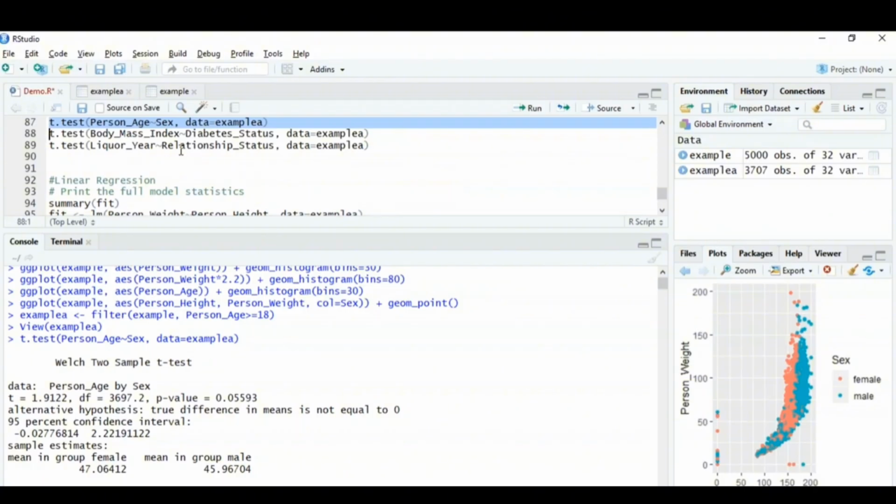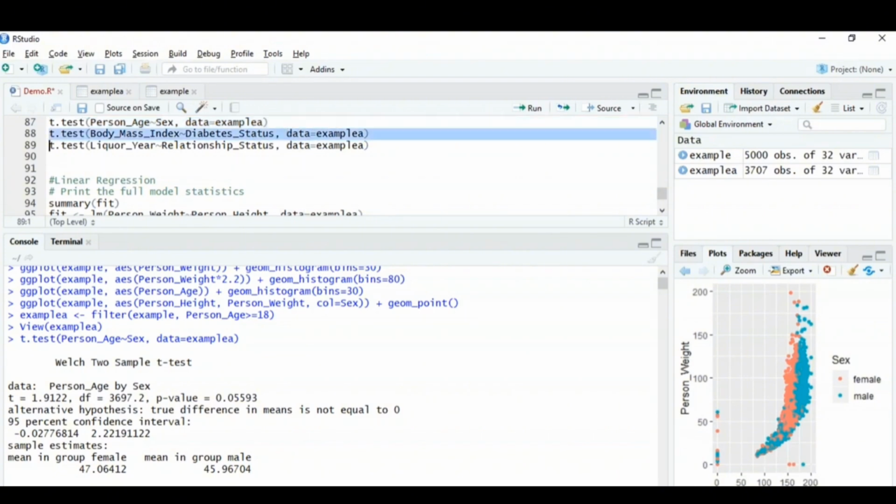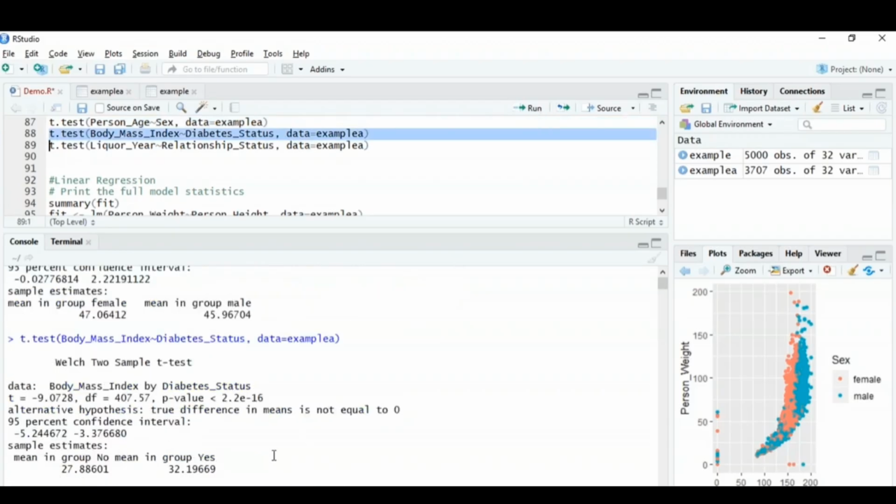Now moving on to the next t-test, that is basically the t-test between body mass index and the diabetes status. Well, I'm performing this t-test to identify whether the body mass index differs between diabetics and the non-diabetics patients. So again, I'm going to choose this function t.test, and then I'm going to mention body mass index over diabetes status, and then I've mentioned the data frame, right? So I'll just run this particular command. Here you can see that the p-value is less than 5%. That means that obviously your hypothesis is going wrong, and then obviously the answer to this question is no. That means the body mass index does not differ between diabetics and non-diabetics patients.